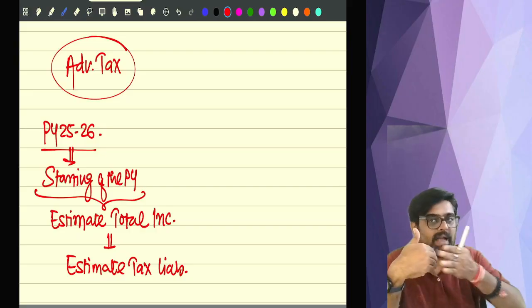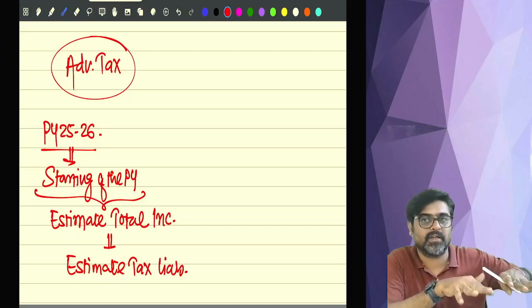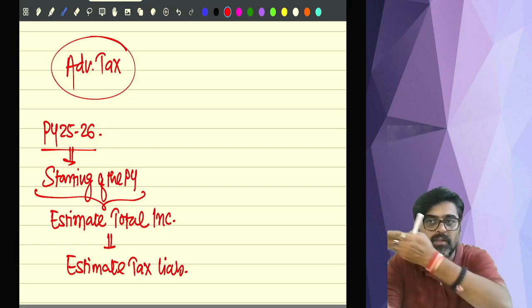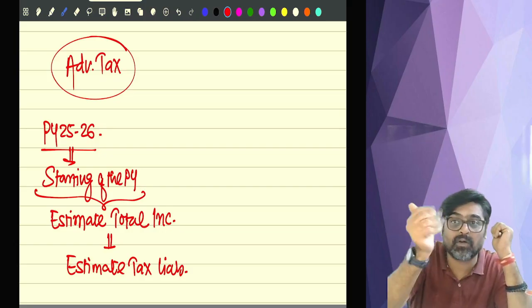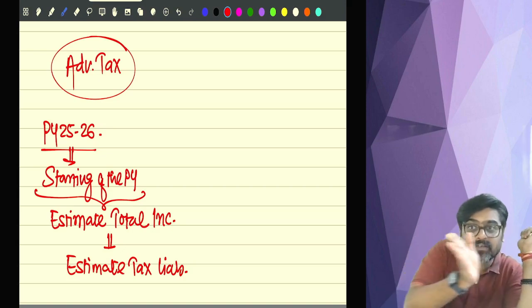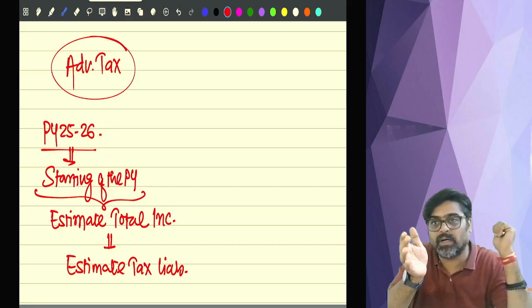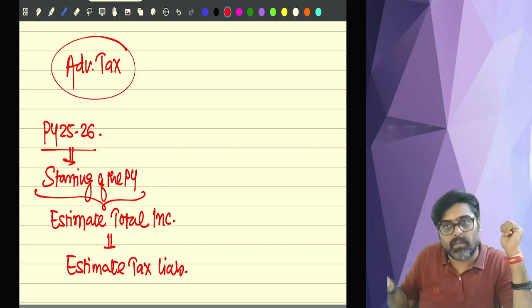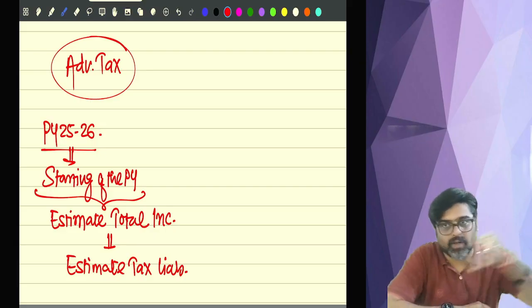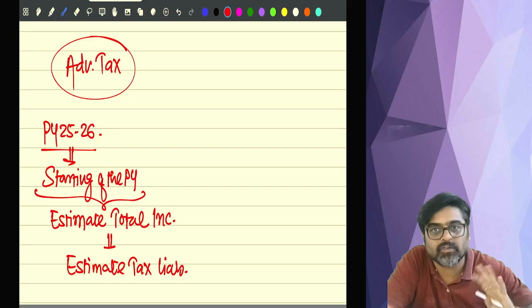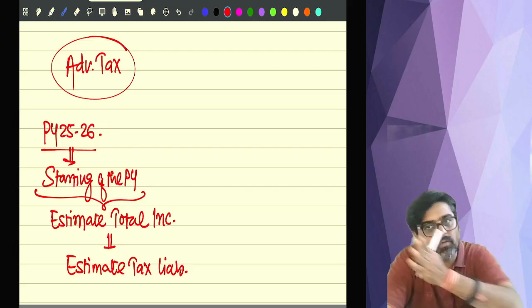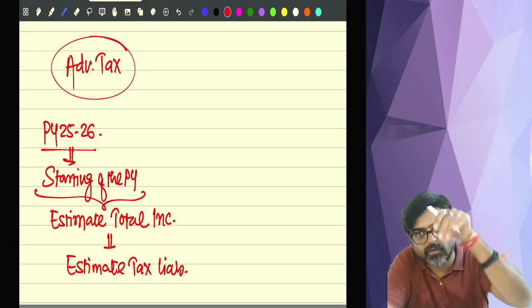Because whatever tax rates are to be applied for this year are already known to you in the budget itself, in the month of February. You are standing in the month of April. So what tax rates are going to be applied for this year, you already know, because in February, in the budget, the tax rates are announced for this year's income. Yes or no?